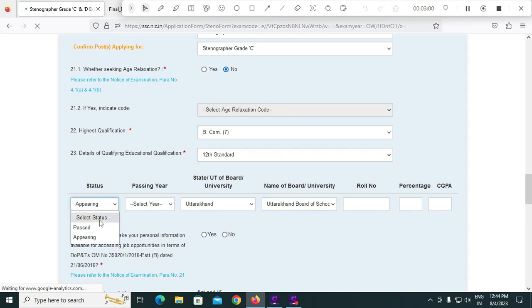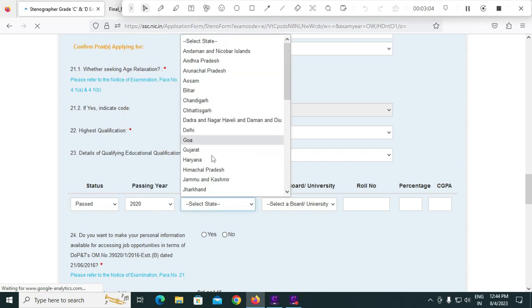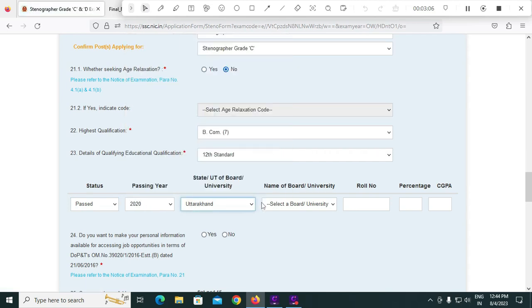If you have selected passed, you have to mention the year of passing, state of study, and the board of the study, and the roll number we have to mention like this, and the percentage of marks, or if it is in grade system, you have to mention the CGPA. Next, do you want to make your personal information available to DOPT? So you can mention yes.